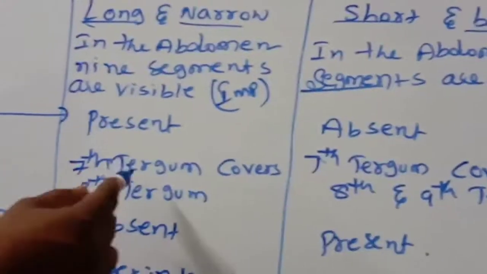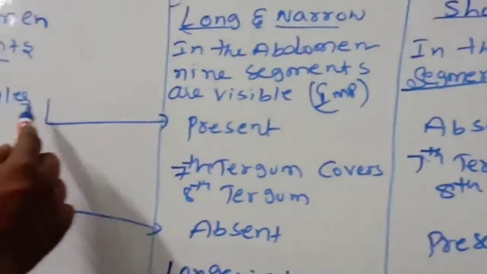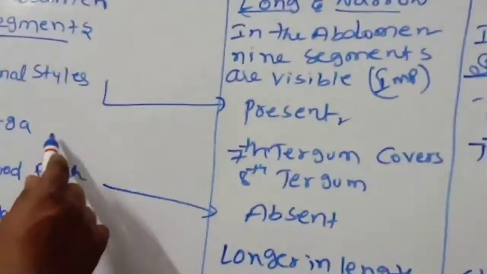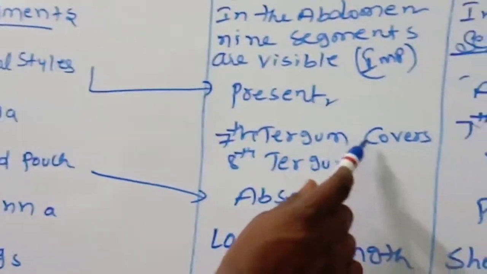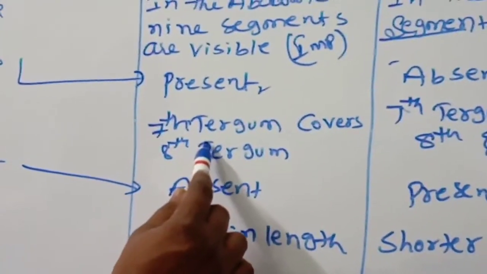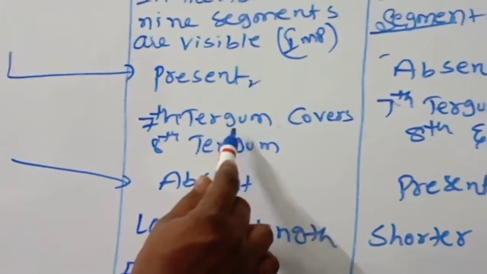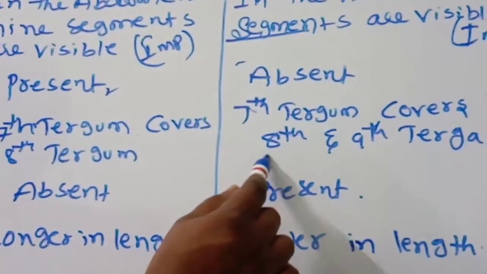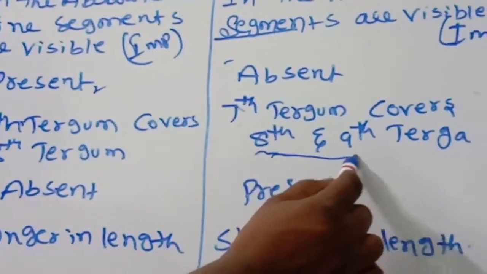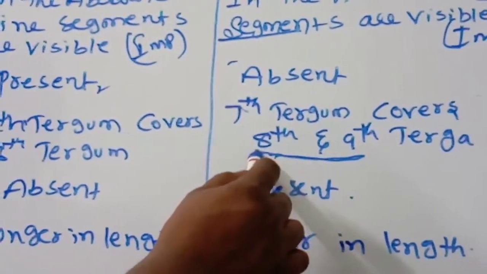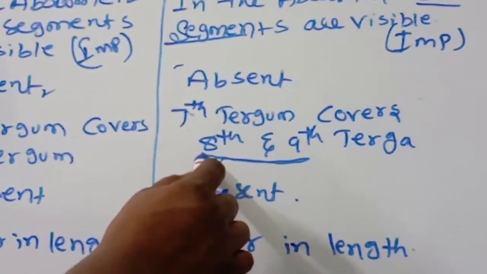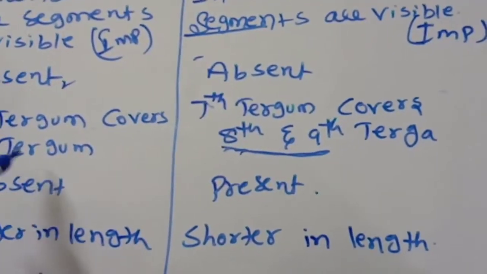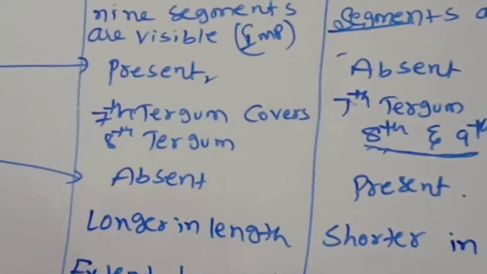Why? I will tell the reason. Anal styles are present in the male and absent in the female. The 7th tergum covers the 8th tergum in the male. In the female, the 7th tergum covers the 8th and 9th terga. That's the reason. Do you understand? That's why 7 segments are visible in the female abdomen and 9 segments in the male.